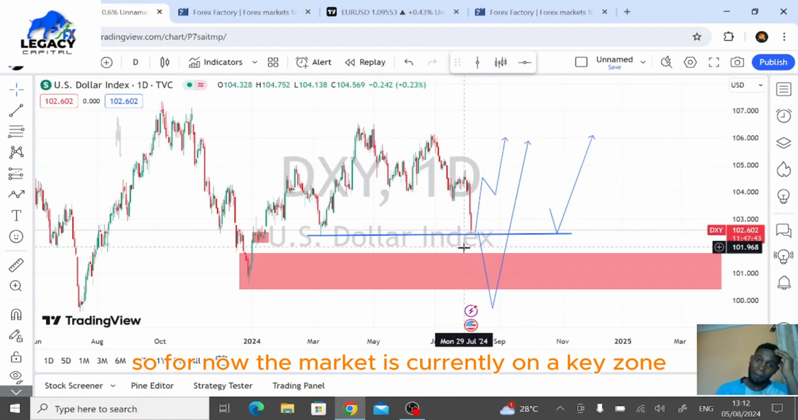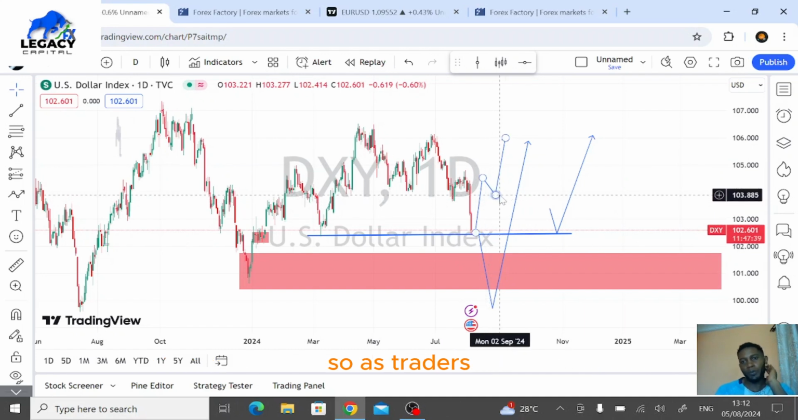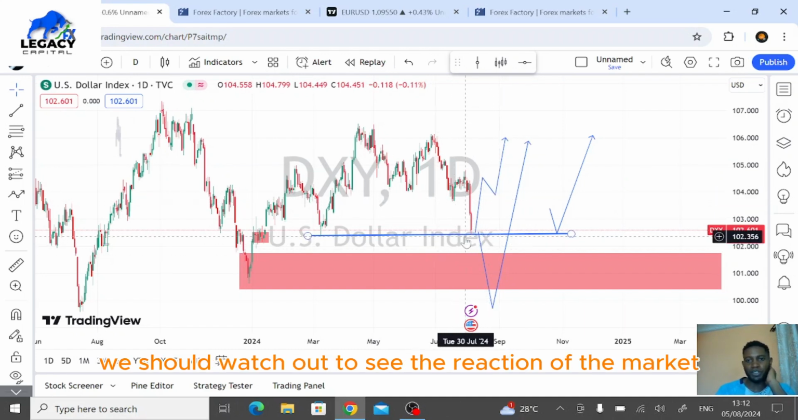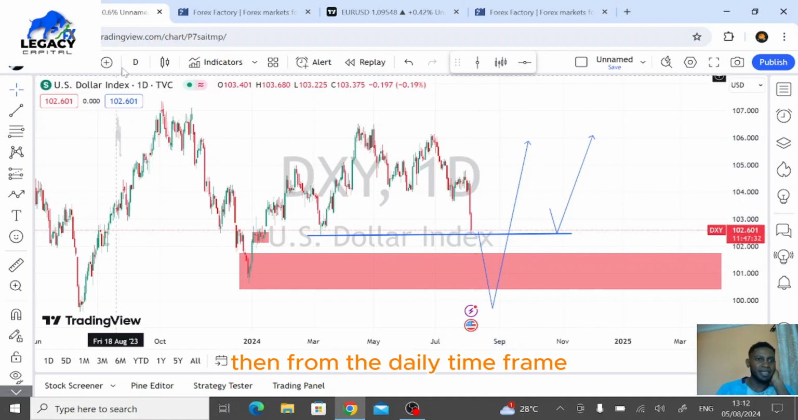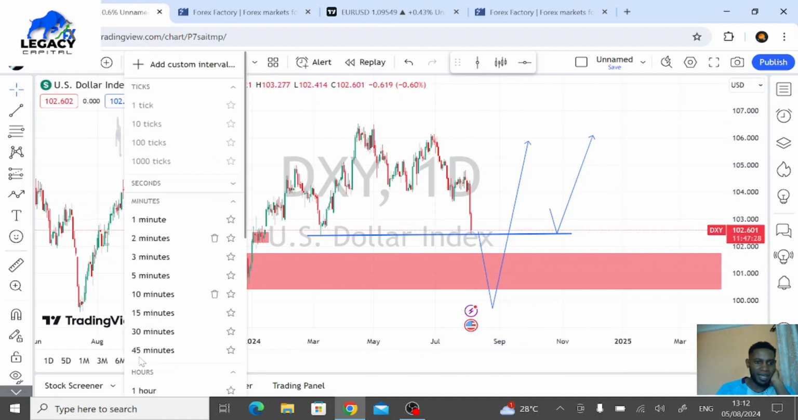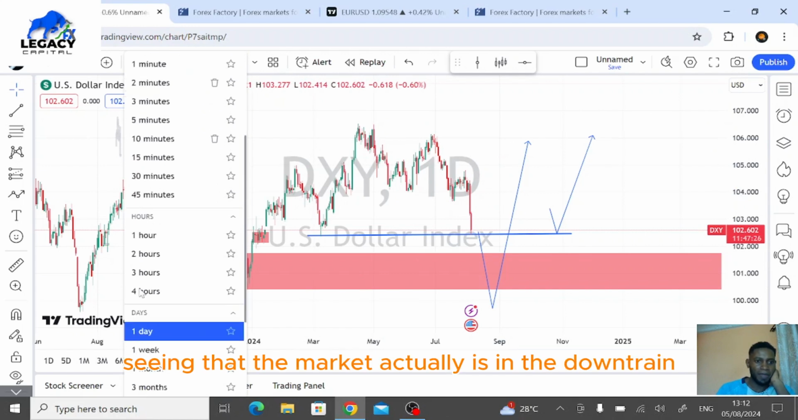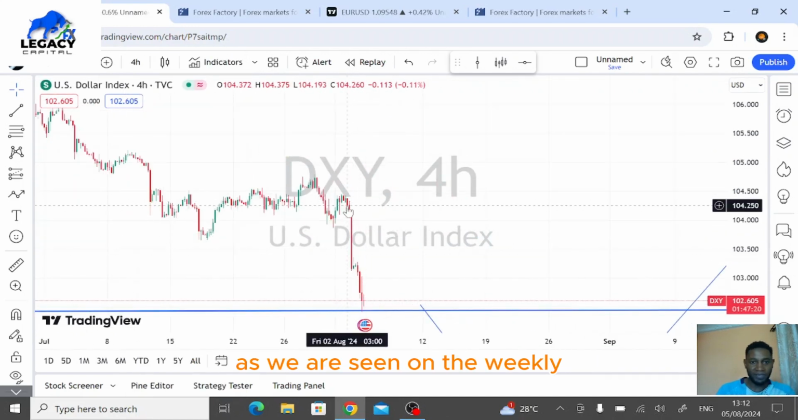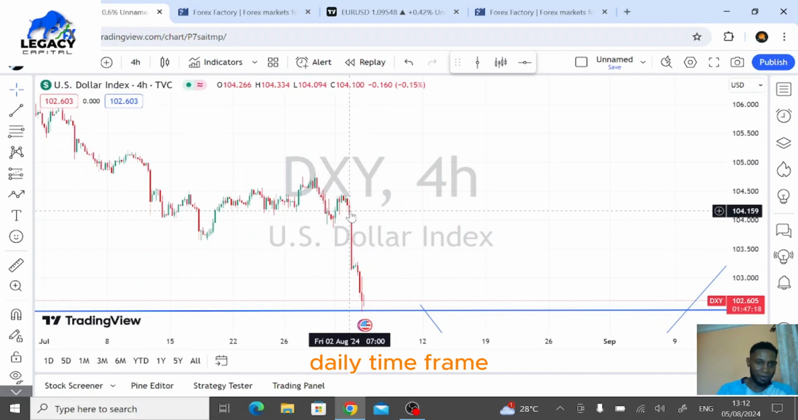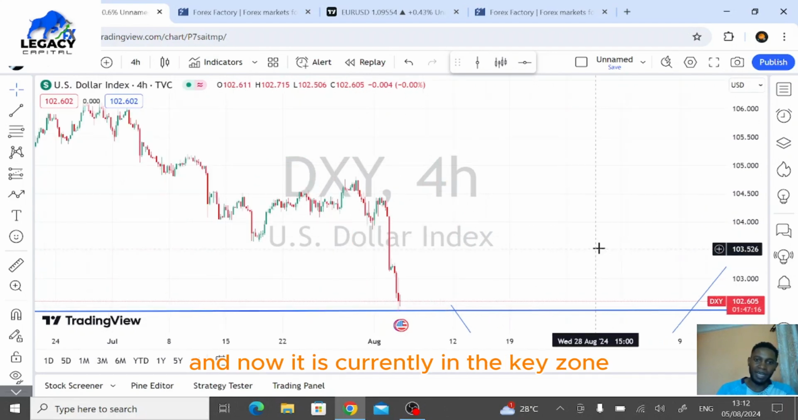So for now, the market is currently on a key zone. As traders, we should watch out to see the reaction of the market as far as this zone is concerned. Then from the daily time frame, if we check the 4 hours time frame, we'll see that the market actually is in a downtrend, as we have seen on the weekly and daily time frames, and now it is currently in the key zone.